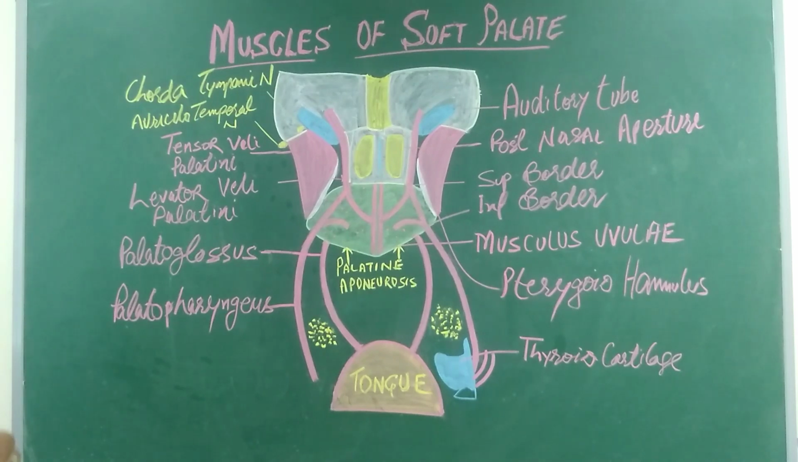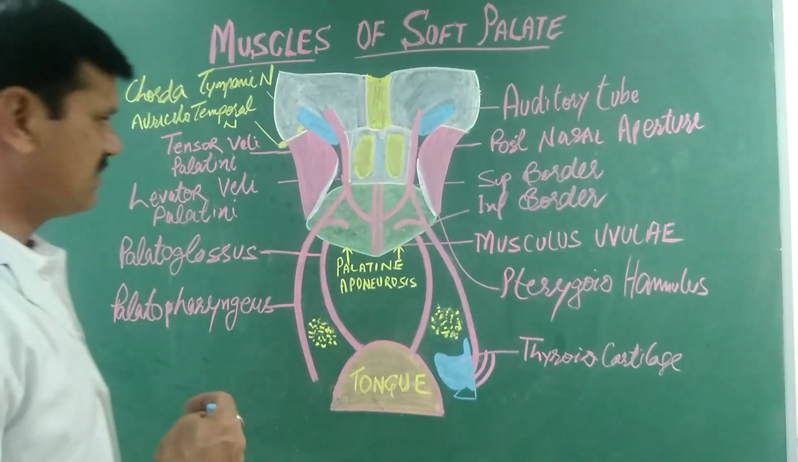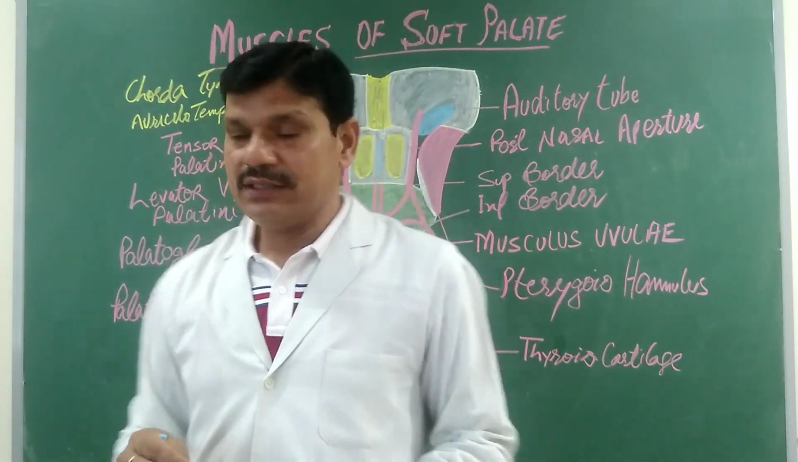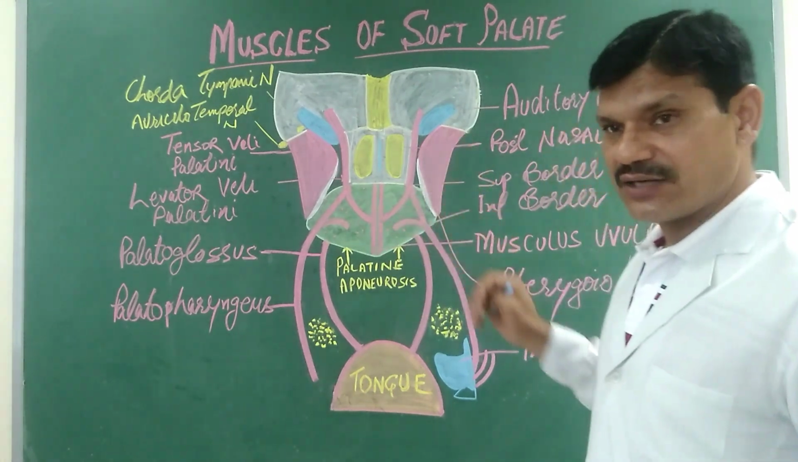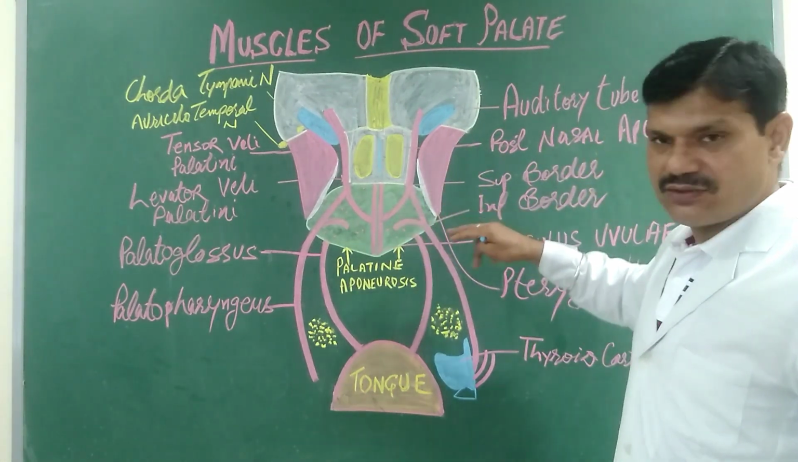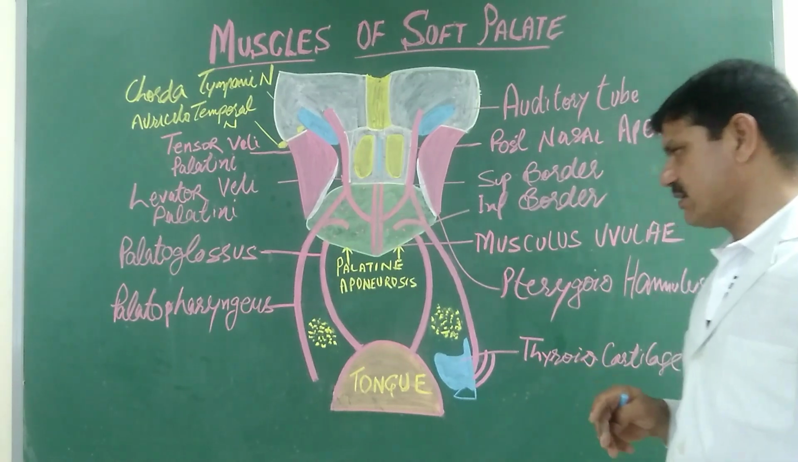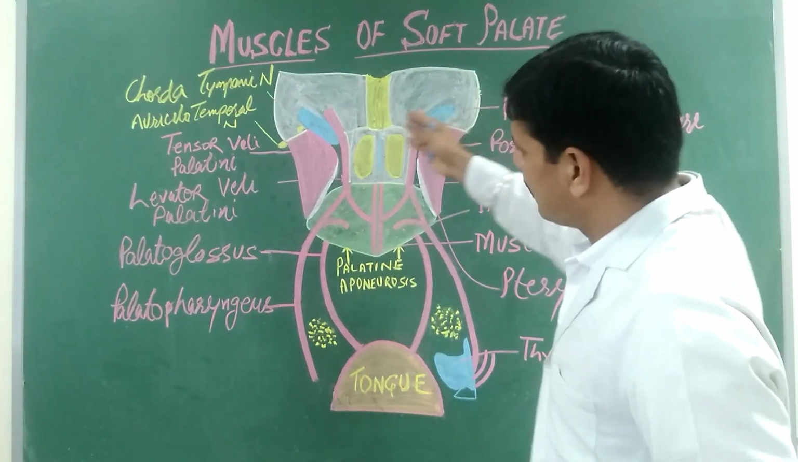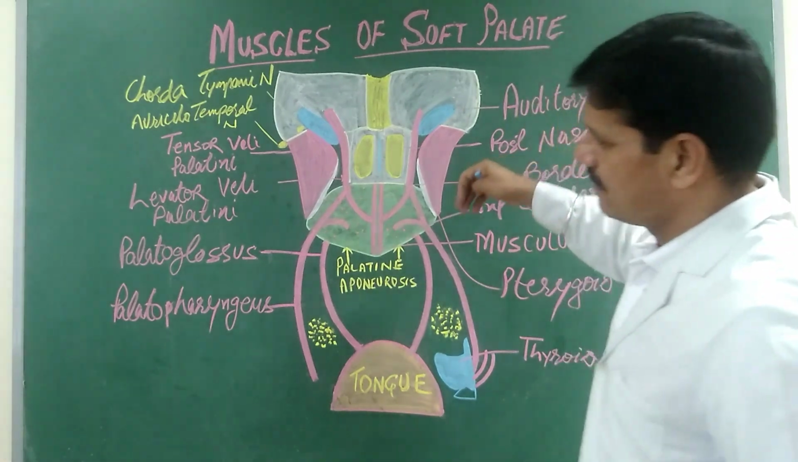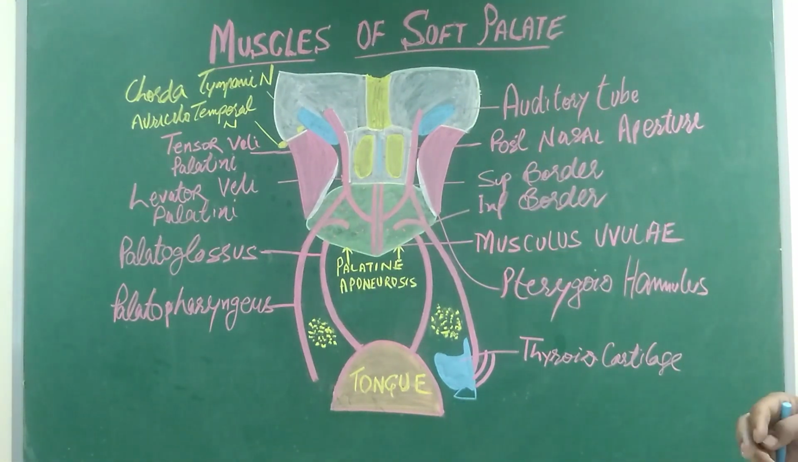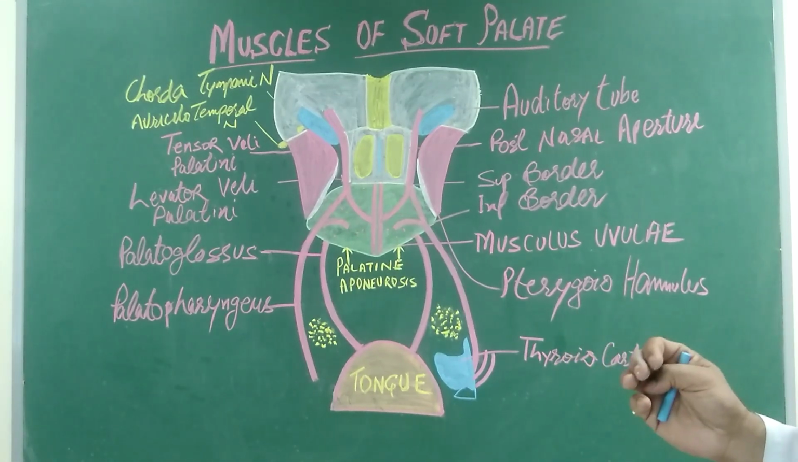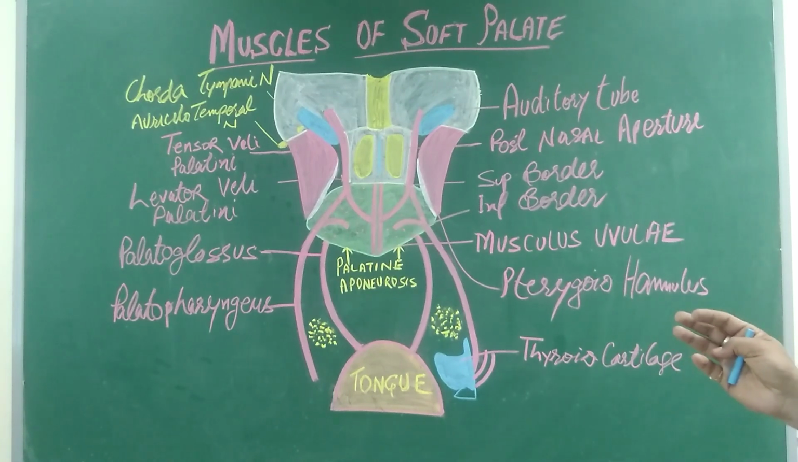Then the blood supply to these muscles of the soft palate: they are supplied by the greater palatine artery, and also the palatine branch of the ascending pharyngeal artery. The greater palatine artery is a branch of the maxillary artery. Another important point is the nerve supply: these muscles are supplied by the motor nerve supply through the pharyngeal plexus, except the tensor veli palatini, which is supplied by the mandibular nerve, and the fibers of the pharyngeal plexus are derived from the cranial part of the accessory nerve